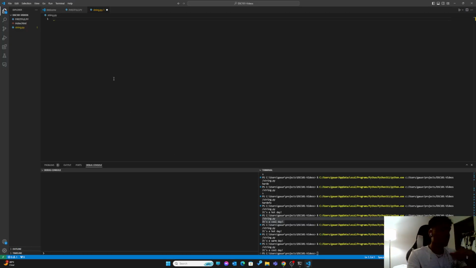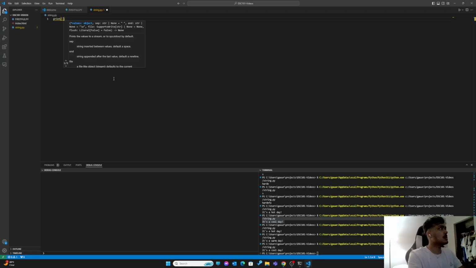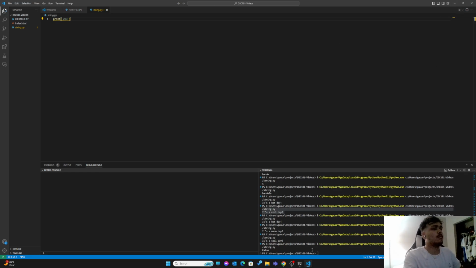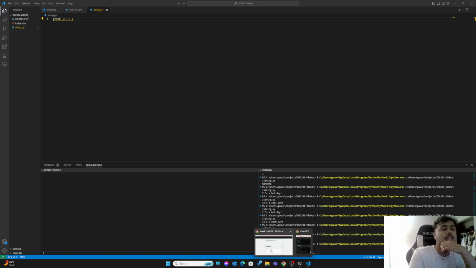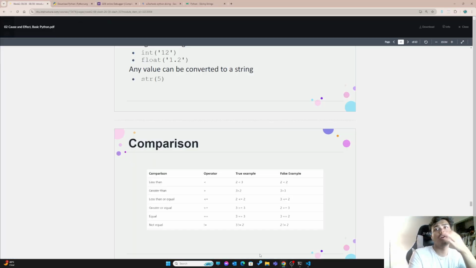Also, one more thing to know. There is something called a Boolean data type that I should talk to you about. Let's say 2 is greater than 3. Is that right or wrong? That's false, right? But what if I put this the other way around, then it means true. So a Boolean will have two values, either true or false. That's it. It's like the bits and stuff where 1 is true, 0 is false.